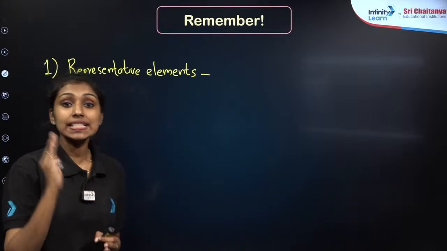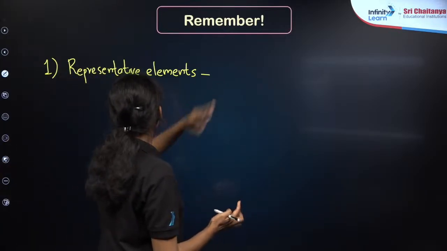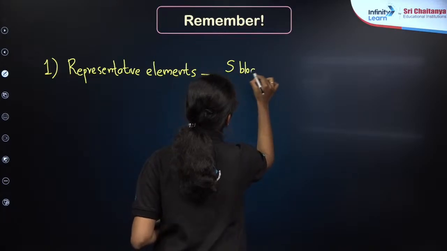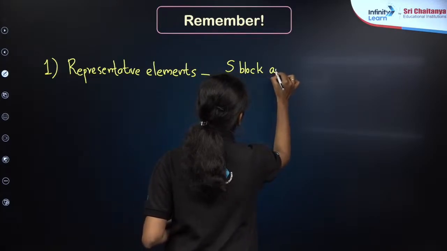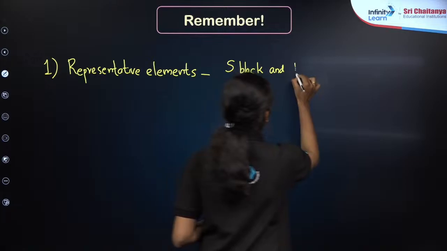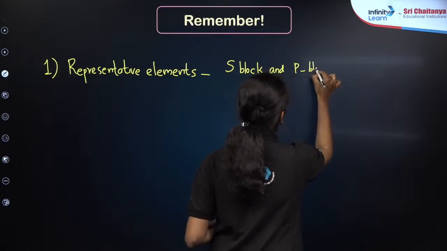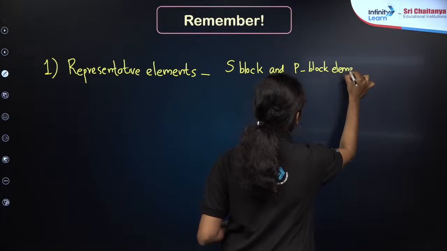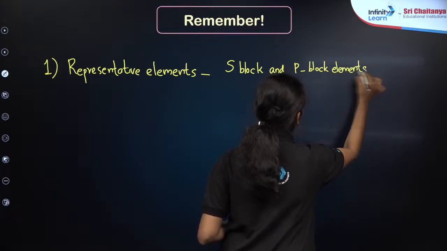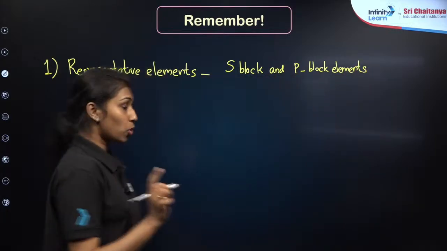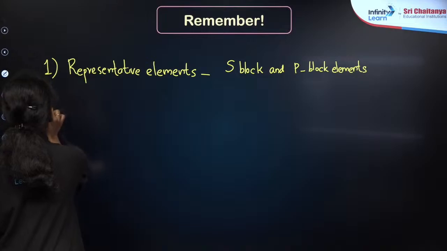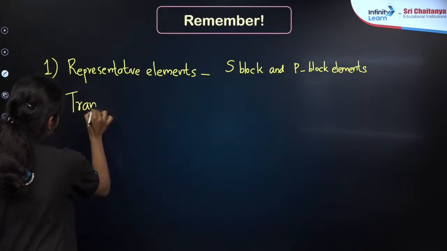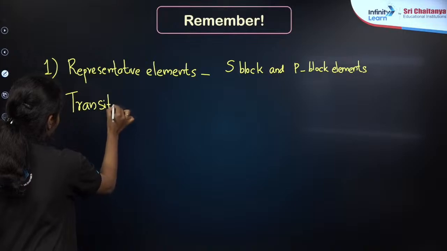That is, both S and P block elements together are known as representative elements. S block and P block elements. Similarly, there is another term known as the transition element, as I already mentioned, right? The transition elements, that is also known as the D block elements.